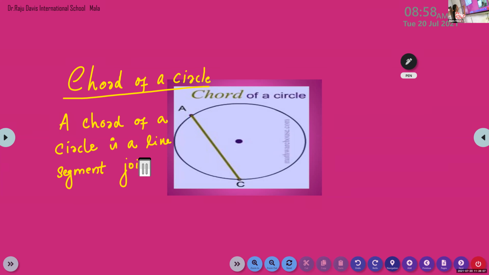Chord of a circle is a line segment joining any 2 points on the circle.